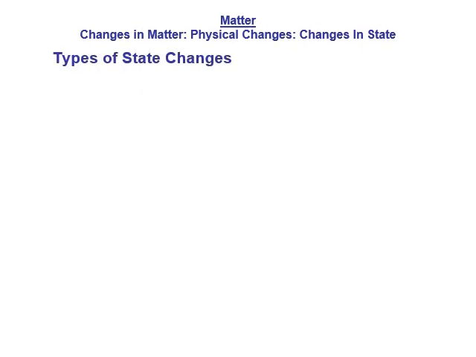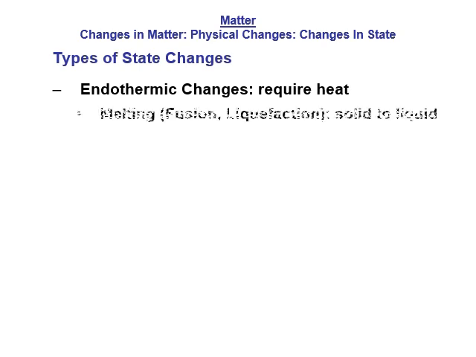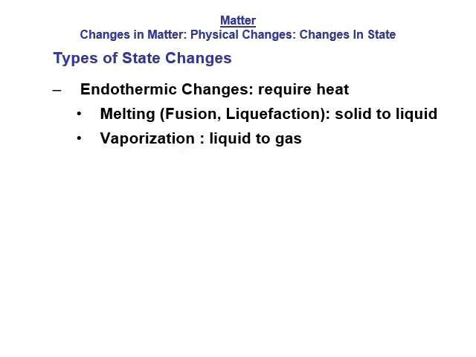Now we've been talking about these changes in state. There are two different types, two main categories, if you will, of state changes. One is endothermic and one is exothermic. The endothermic changes require heat. You have to add heat to the system to make them go. So for instance, melting, also called fusion or liquefaction, that's turning a solid into a liquid. When I have a liquid and I want to turn it into a gas, that is called vaporization.